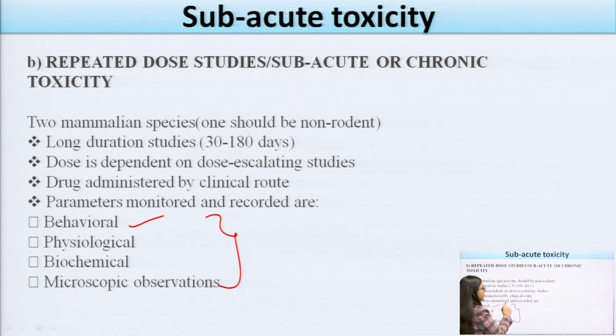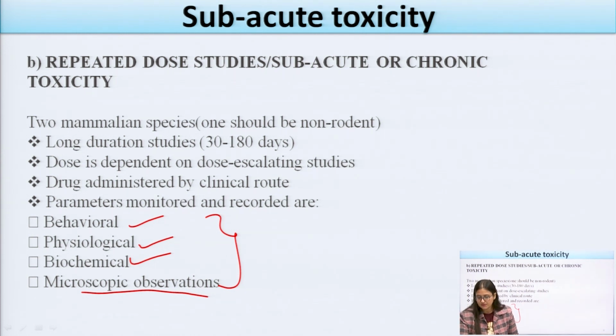First one is that we have to check the behavior of that species. Second is the physiological changes which we are seeing in that species. Third is the biochemical changes seen in that species. Fourth one is the microscopic observation. After completing all the toxicity studies, we have to make microscopic observations of some of the organs of that species.